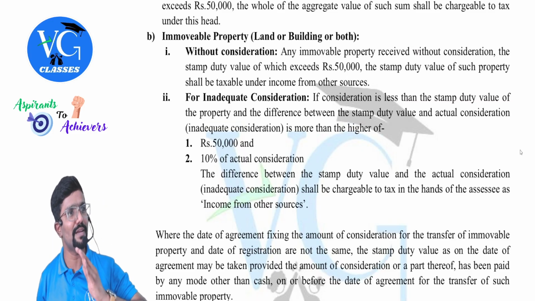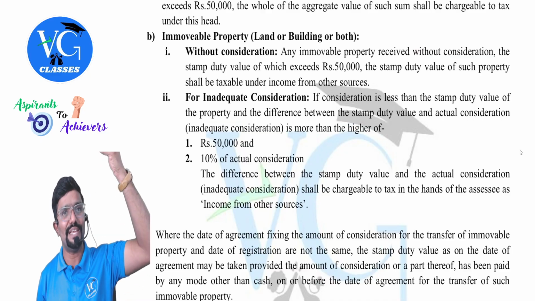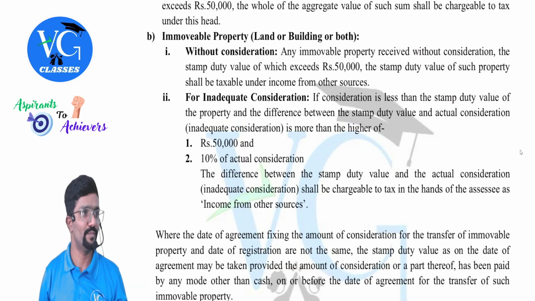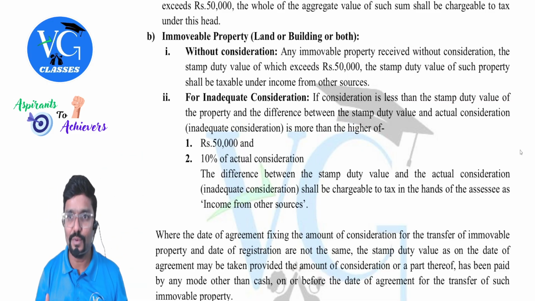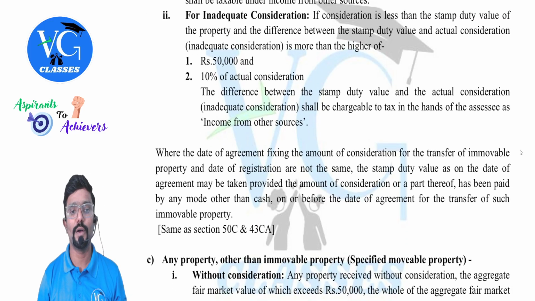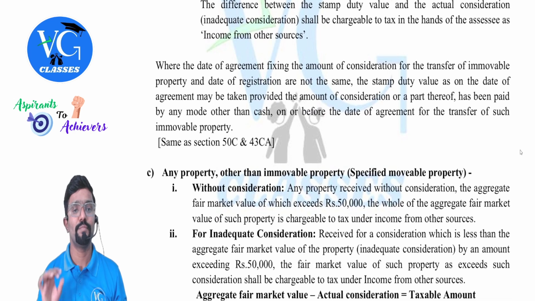The same provision was applicable under section 50C or 43CA, but that was from the seller's point of view, whereas the same thing now is applicable from the buyer's point of view, guys. Okay, I have given it here, you can see.